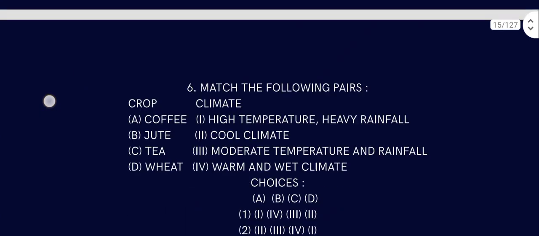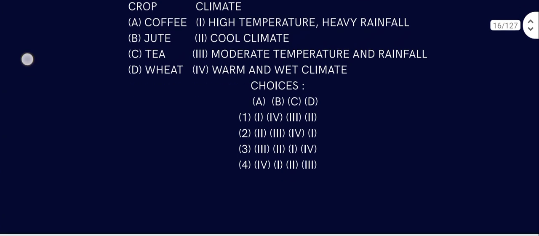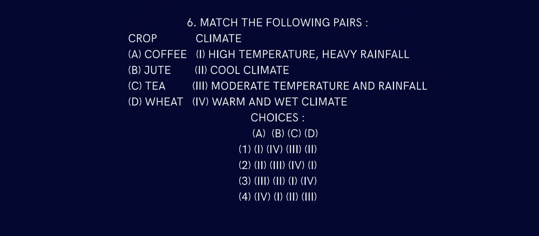Question number 6. Which of these match the following pairs? Coffee. Alright, coffee needs a warm and wet climate, not really. Moderate temperature. Jute needs very high temperature and heavy rainfall. So B has to be 1. Where is B1? That is 4. So the answer should be 4. Yes, coffee needs a warm and wet climate. Jute needs high temperature and heavy rainfall. Tea needs a cool climate, and wheat needs moderate temperature and rainfall.